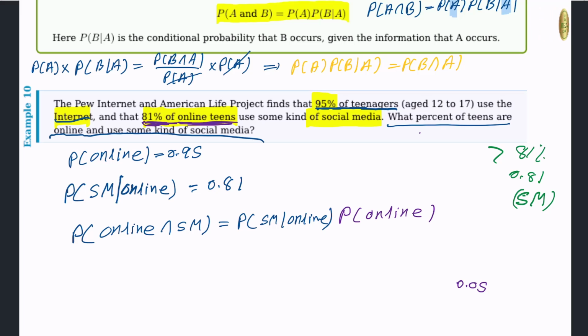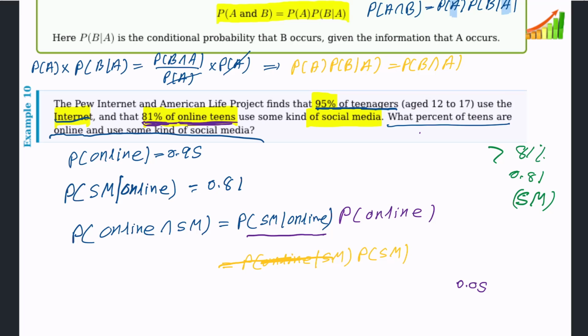Why did I write down this one? Actually, you can write this one also. Understand here, I write probability of online given SM, then we should multiply by probability of social media. Both equations are correct, but here we don't know anything about this.